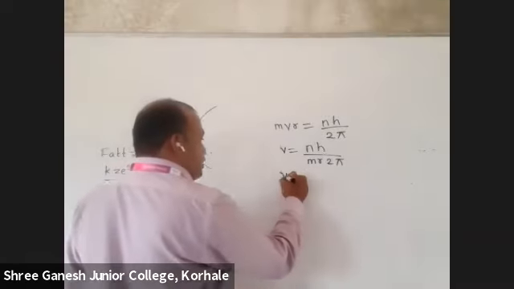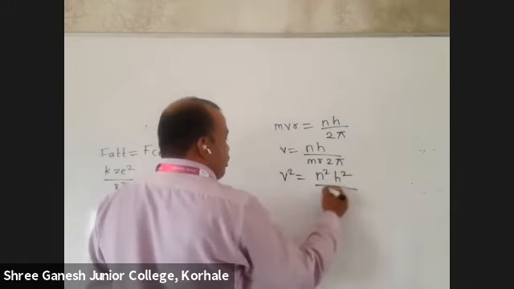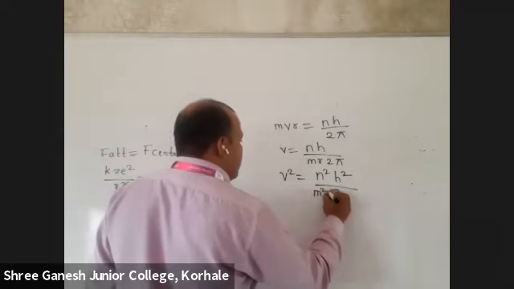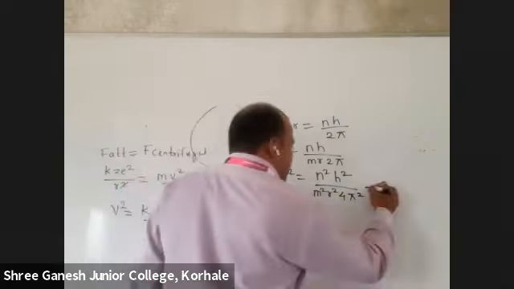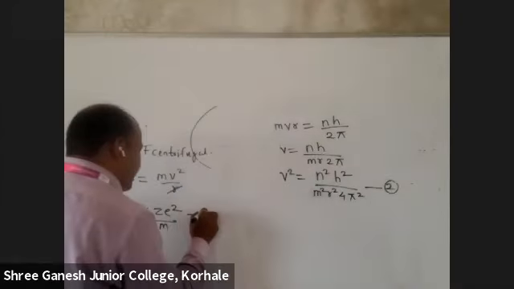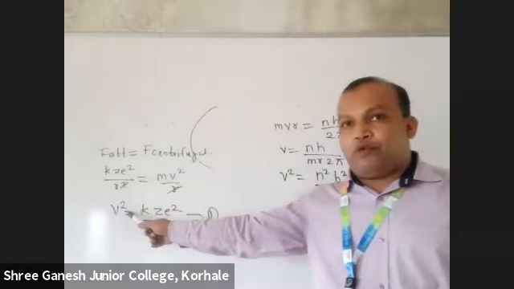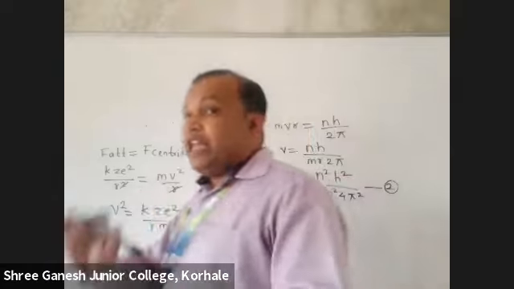So tell me, v square is equal to n square h square upon m square r square 4 pi square. This is equation second. This is equation first. Now you understood why I removed v square. So from here also I can remove v square and I can equate them.